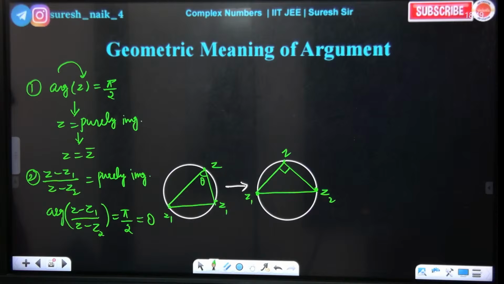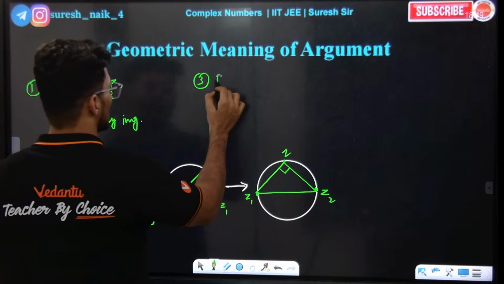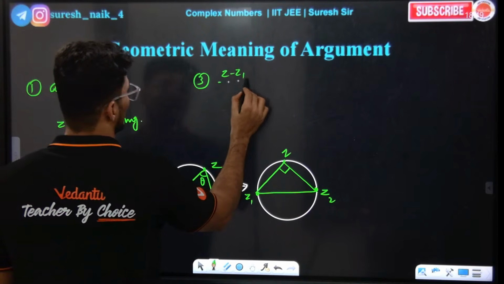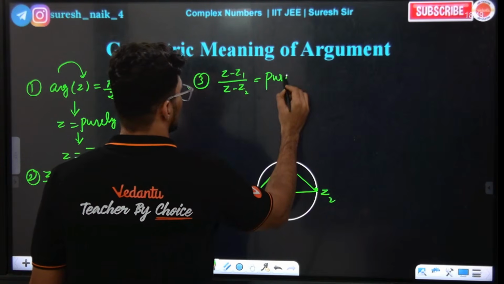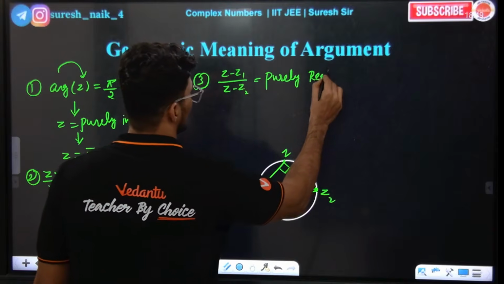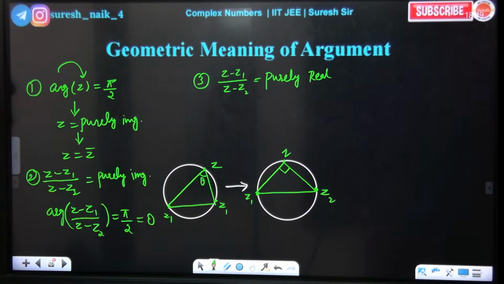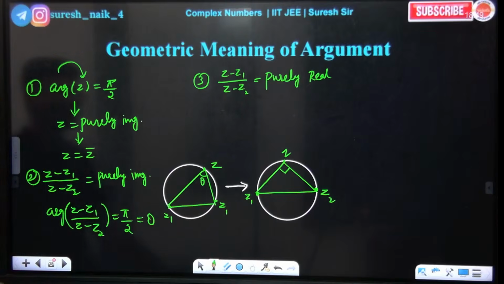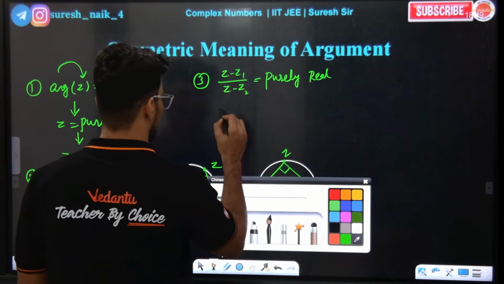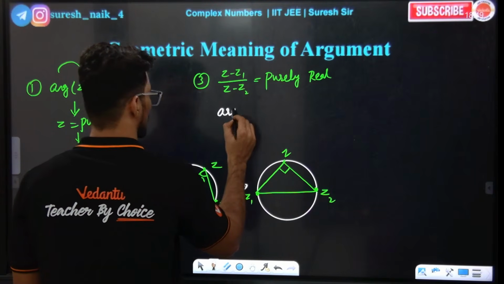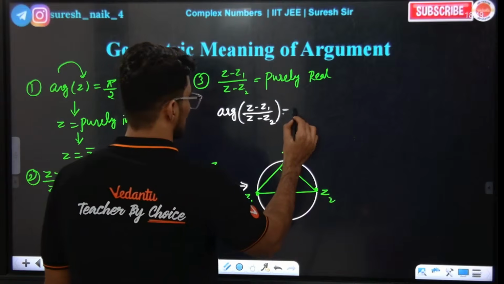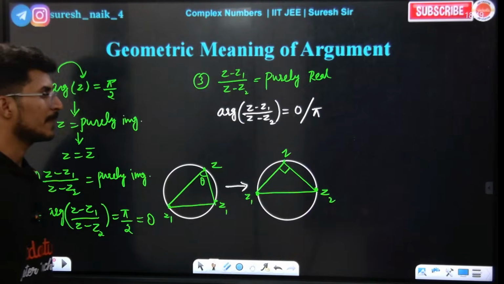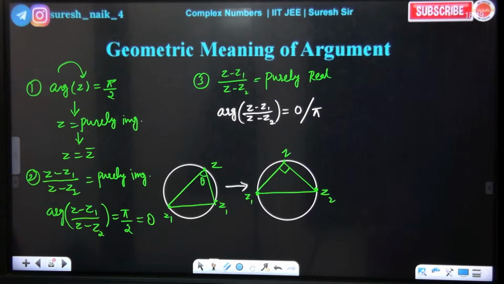Now, sir, what about purely real? z minus z1 by z minus z2 is equal to purely real. Whenever a complex number is purely real, what is the argument? The argument of z minus z1 by z minus z2 is equal to 0 or pi radians. Yes or no? Argument 0 or pi.